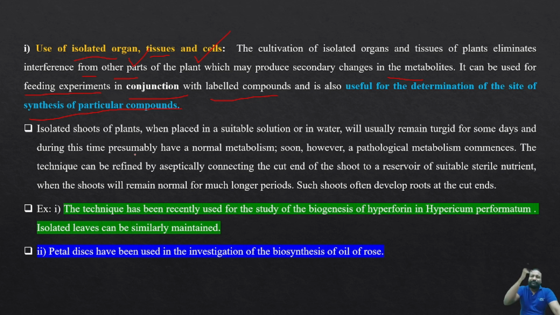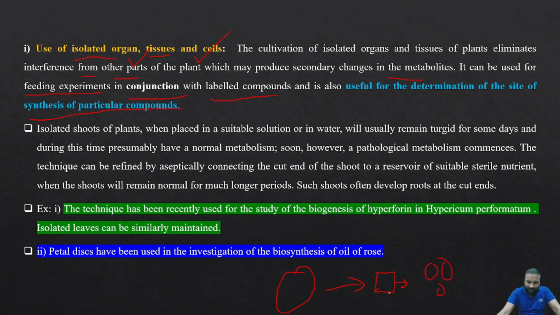After further cultivation, after further storage of this particular organ or tissue or cell, and after further treatment in order to develop a shoot or any of the secondary metabolites, I'm taking an isolated organ, and after several protocols I want to obtain secondary metabolites.